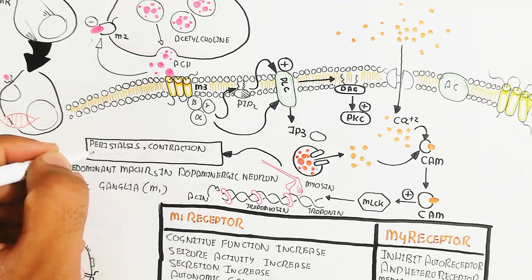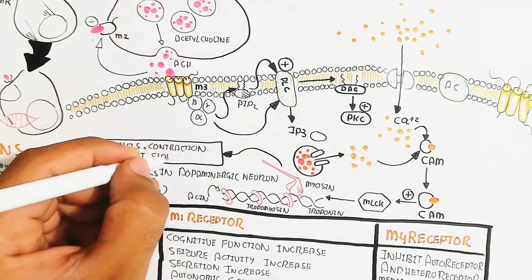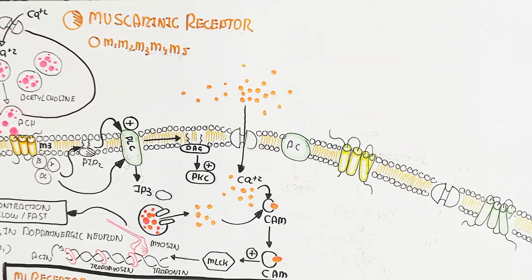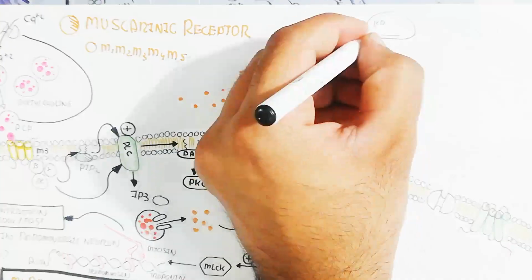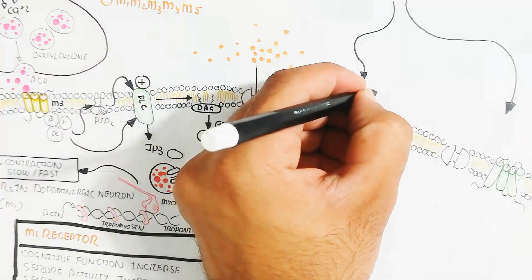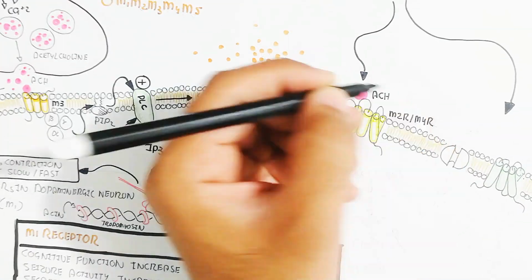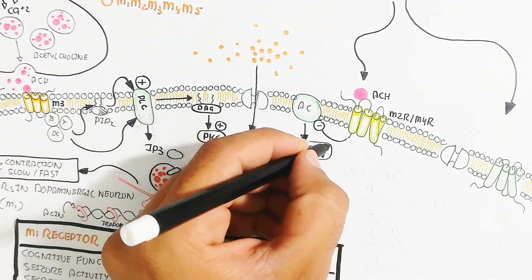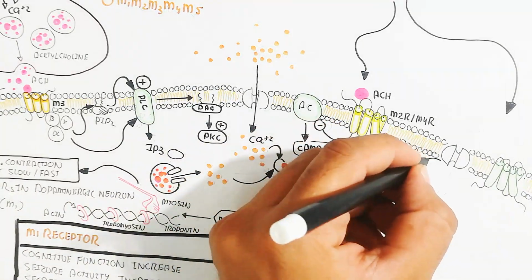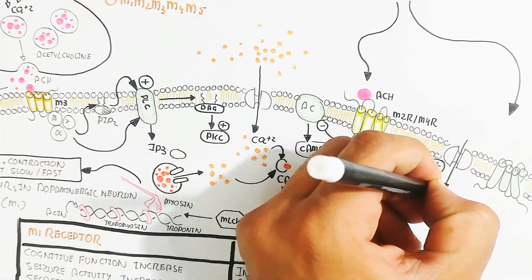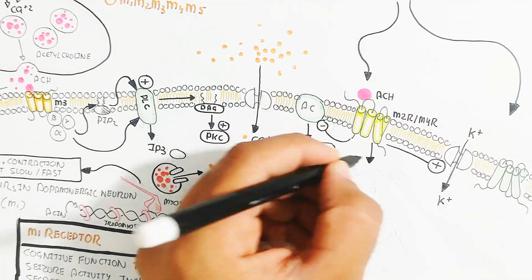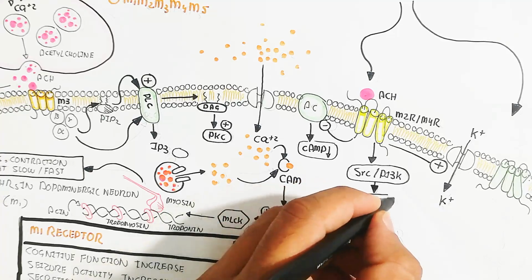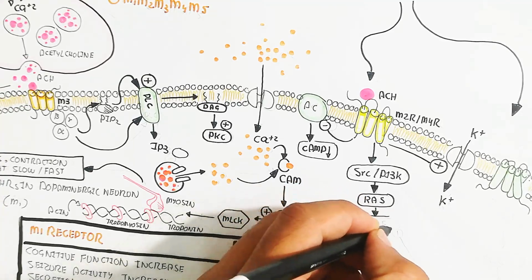Tropomyosin, troponin, actin and myosin filaments will bind. This is the myosin light chain. Myosin light chain kinase activated through calmodulin leads to myosin and actin binding, and calcium binds with troponin. On the other hand, muscarinic receptors 2 and 4 bind with the acetylcholine neurotransmitter to trigger inhibition of adenylate cyclase, which leads to a decrease in cyclic AMP.